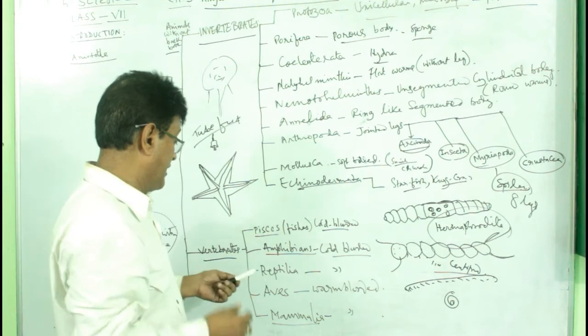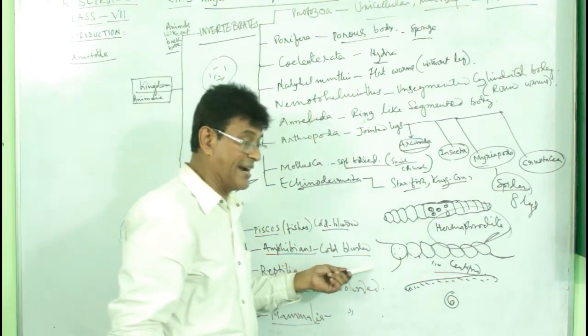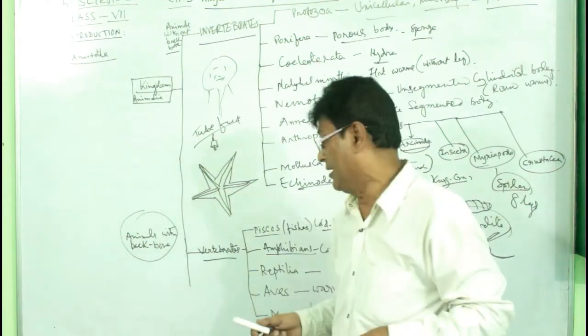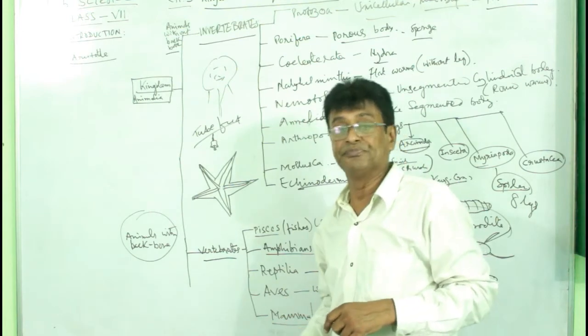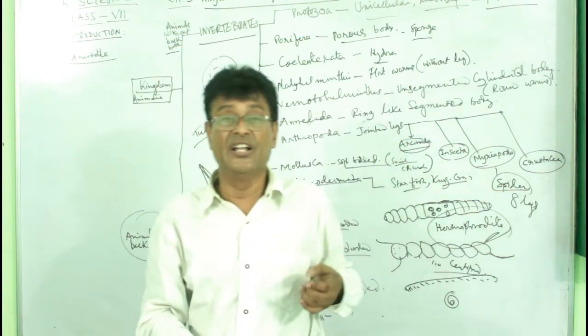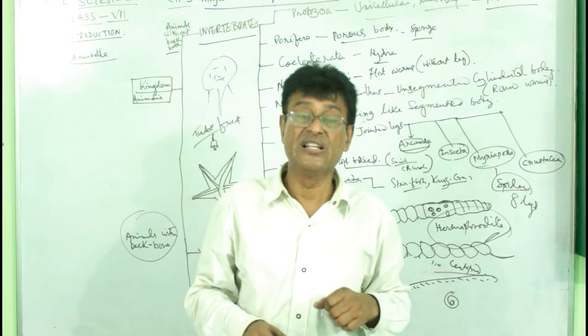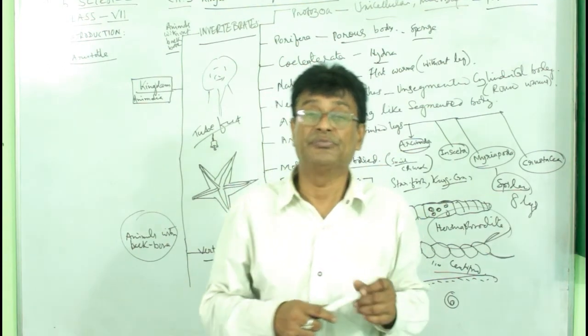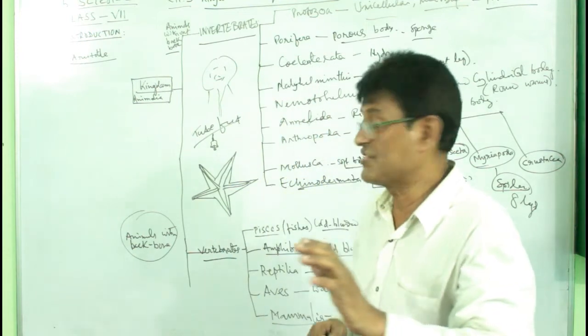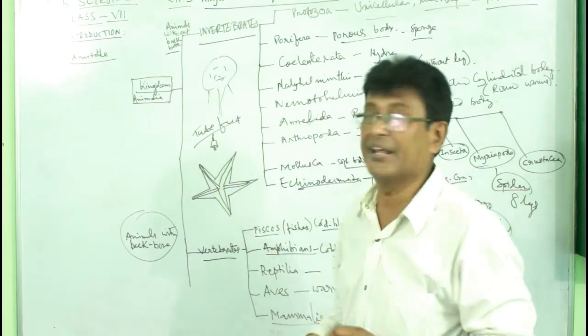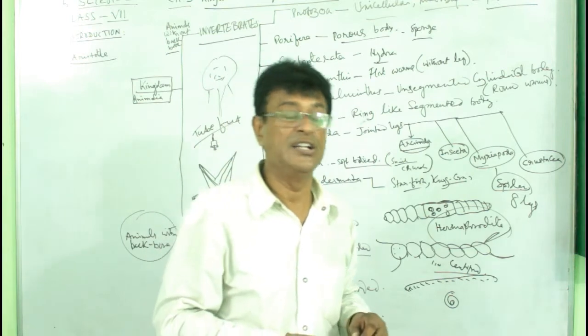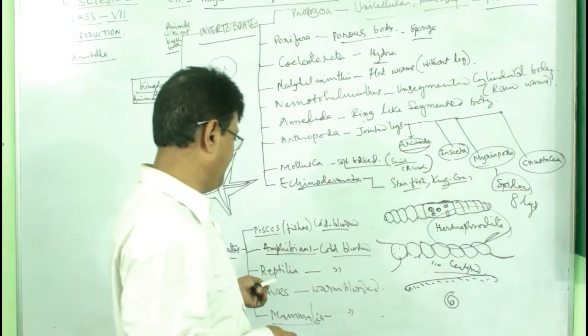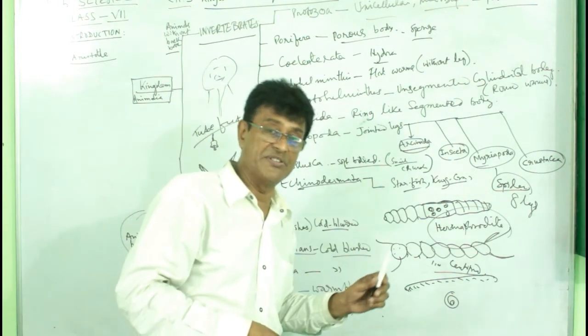And then we come to the reptilia. Reptilia are cold-blooded animals. In reptiles, you know their characteristics: they have nails, they have scales, some are poisonous, and they are cold-blooded. Snakes, lizards, geckos and all those are here in the reptilia. All right. And the reptiles are sometimes very amazing creatures.